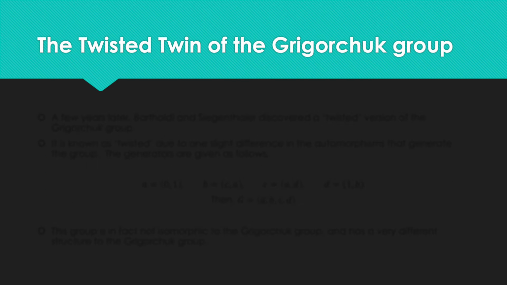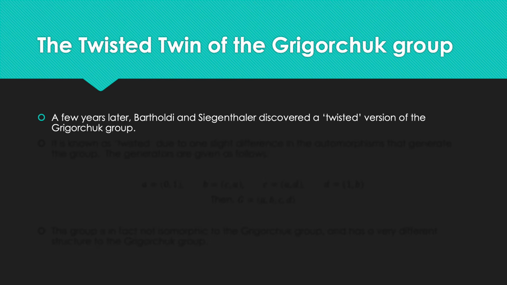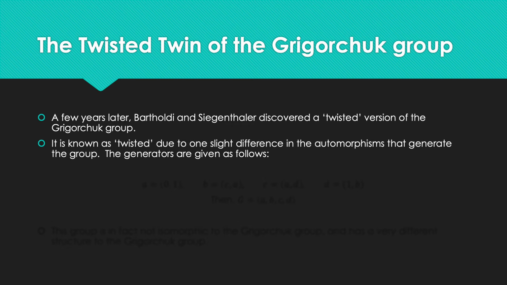So now we'll discuss the twisted twin of the Grigorchuk group, which is the other branch group that the majority of the research is about. So a few years after the Grigorchuk group was discovered, probably about 25 years, Bartholdi and Siegenthaler discovered a twisted version of the Grigorchuk group. It's known as twisted due to a slight difference in the automorphisms that generate the group.